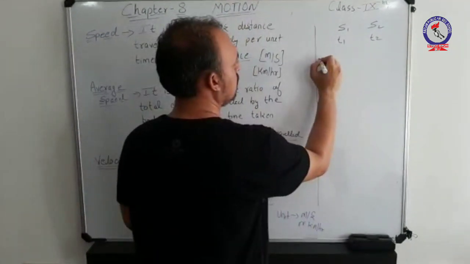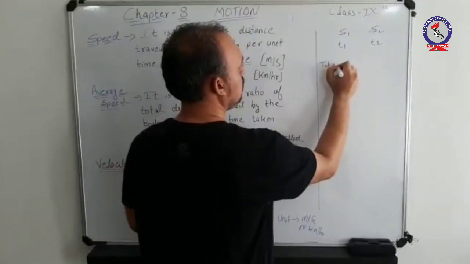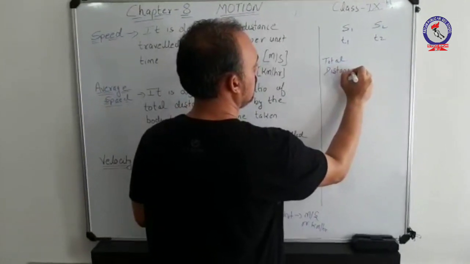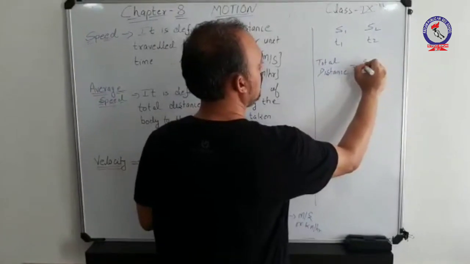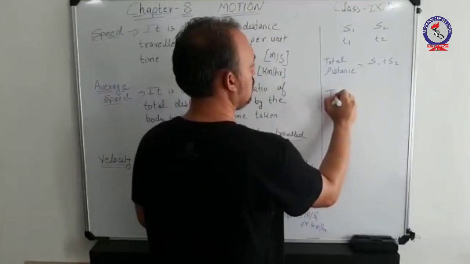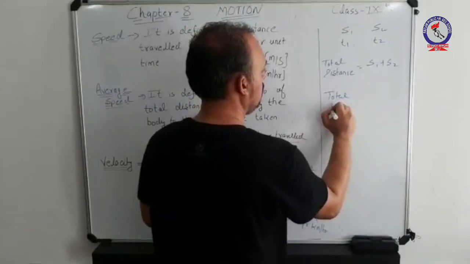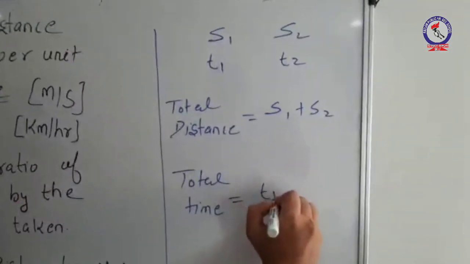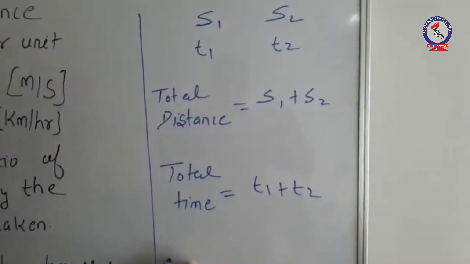Under this case, total distance of the object will be s1 plus s2. Similarly, total time taken by the object will be t1 plus t2.